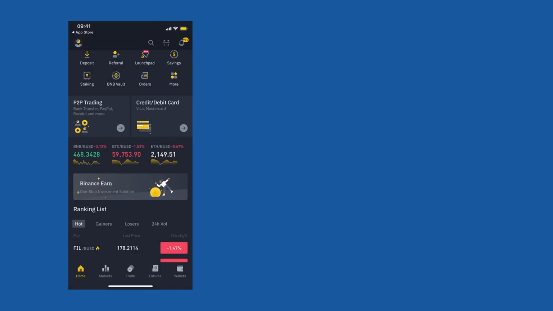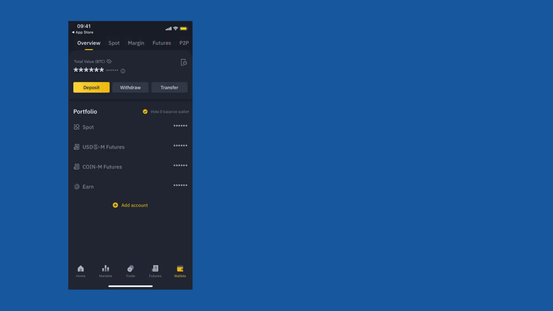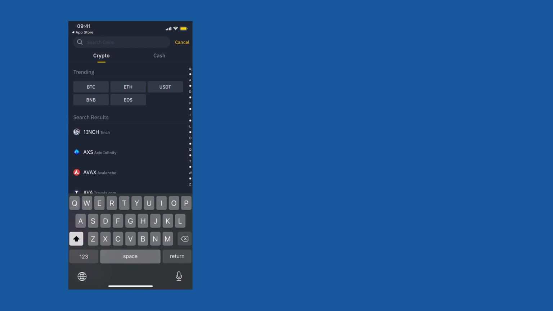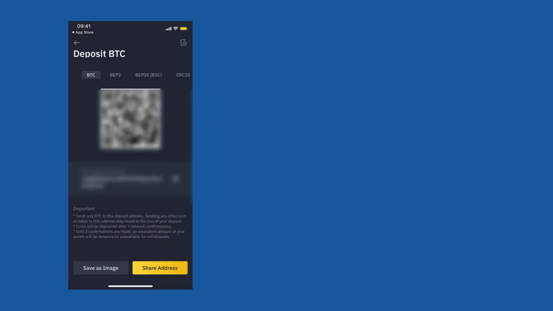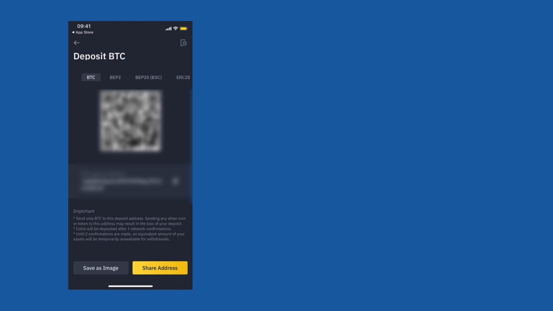Or you can also always go to wallets from the bottom. You can go to deposit. You can select BTC or USDT and you can transfer Bitcoin. Let's say you want to deposit Bitcoin, you can click on BTC. And this is your BTC address over here. So you can just simply transfer Bitcoin from any other exchange like WazirX or Coinbase to your Binance account.